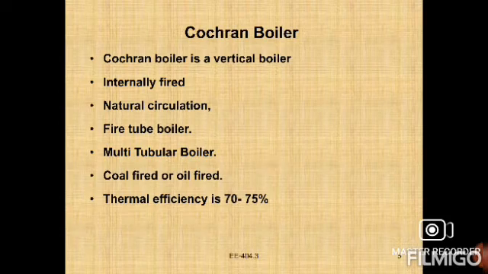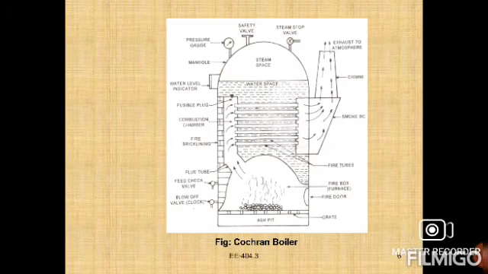The Cochran boiler is a vertical boiler, right? First of all, the Cochran boiler is a vertical, internally fired, natural circulation fire tube boiler. It is a multi-tubular boiler, and may be coal fired or oil fired, whatever the case. Coal is used for firing, and oil is also used for firing. Its thermal efficiency is 70 to 75%.